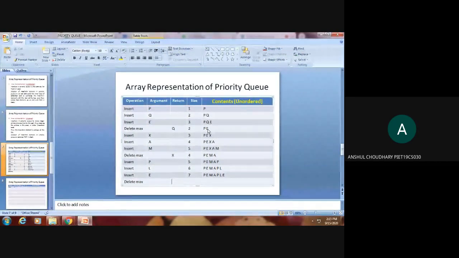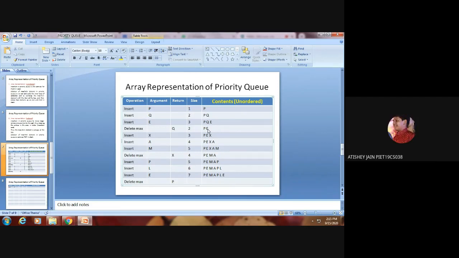I think we need to revise ABCD first. Sir, P will be deleted. No, someone is saying M, someone is saying L. So I think we have to remember ABCD once again. Which element will be deleted? P. Now tell me, there are two P's that I have deliberately entered. So which P will be deleted first now?